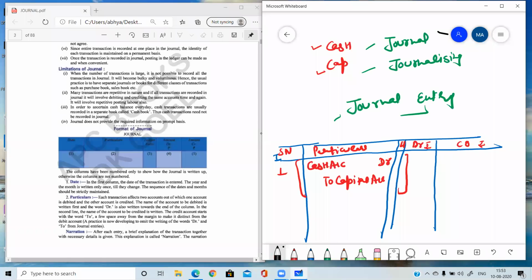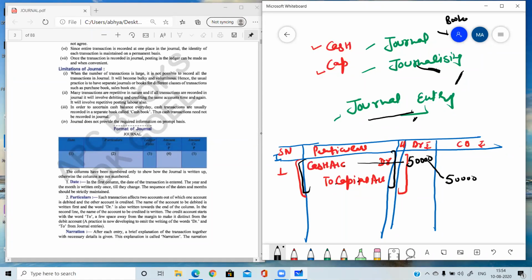Journal means book, original book, where the transaction is written first time. Journalizing means process of writing the entry in the journal. Like this process we have followed, so this is the journalizing. And journal entry is the outcome of the process of journalizing. It is the outcome. So this is the journal entry. Cash account, and how we are going to read it? Cash account debit to capital account. And the amount, suppose 50,000 was the amount. So here 50,000 in front of the cash column, debit, and credit amount will be written in the credit side,